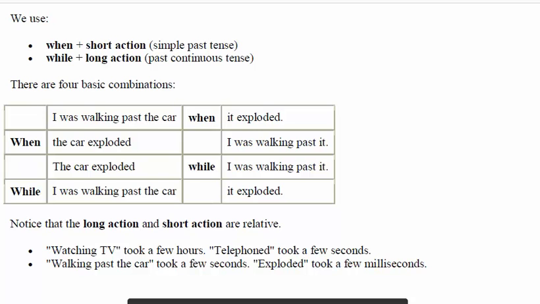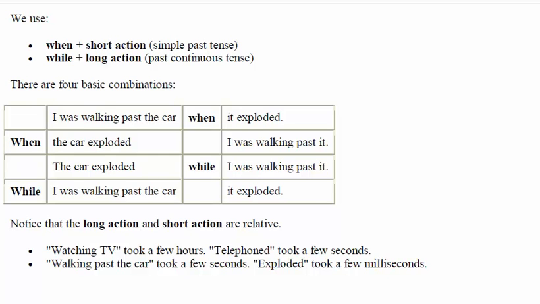Here is another thing: when is used along with the short action, in the simple past tense, and while is used for the long action. For example, when it was raining, for the short action, and while I was reading, while I was thinking of something, so while is used with a long action. These are some important points you have to note down.